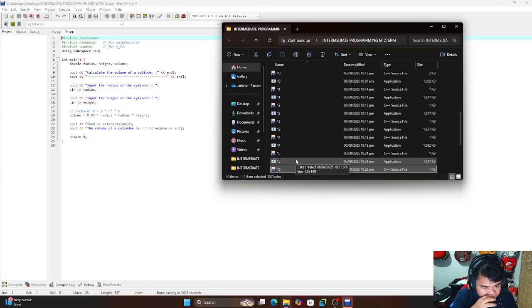Volume of a cylinder. Okay, in this program, I calculated the volume of a cylinder using the formula pi r squared times height. It requires two inputs, the radius and height.